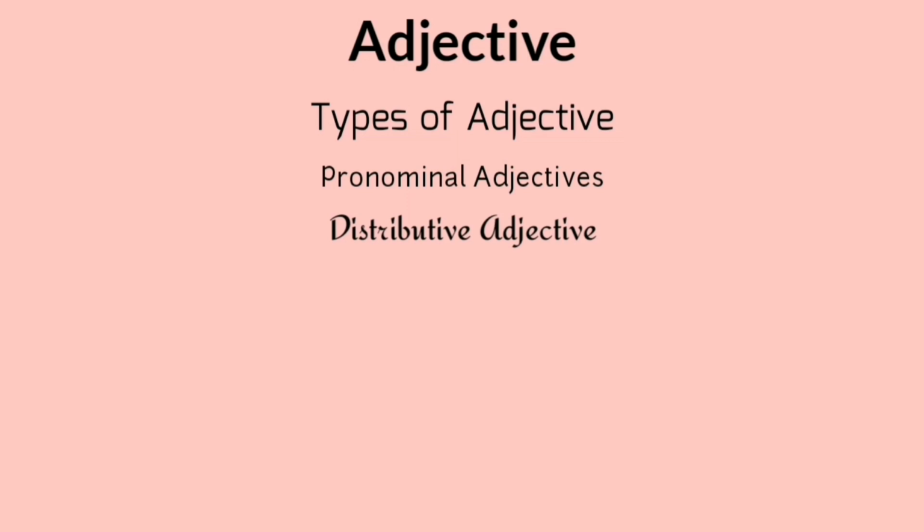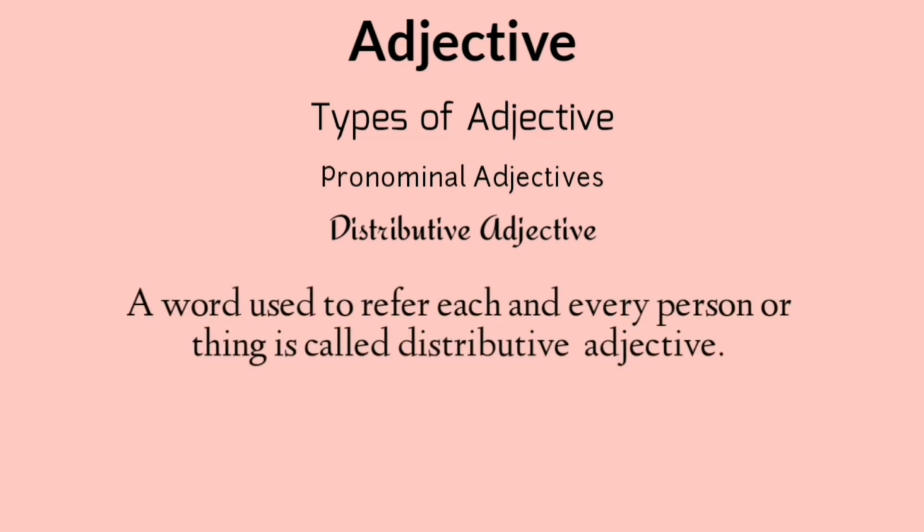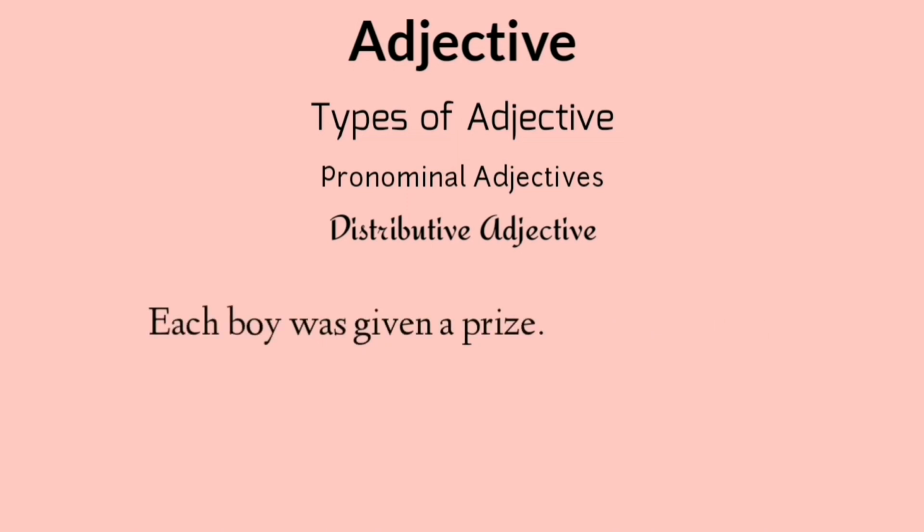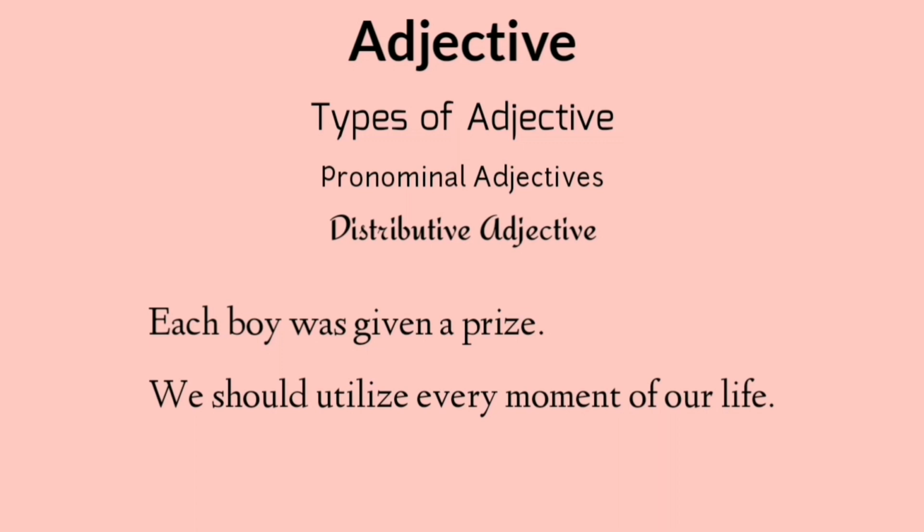Distributive adjective. A word used to refer to each and every person or thing is called distributive adjective. Each, every, either, neither, any, one, both, etc. are the examples of distributive adjective. Each boy was given a prize. We should utilize every moment of our life. Look at the sentences here. Each and every are the examples of distributive adjective.